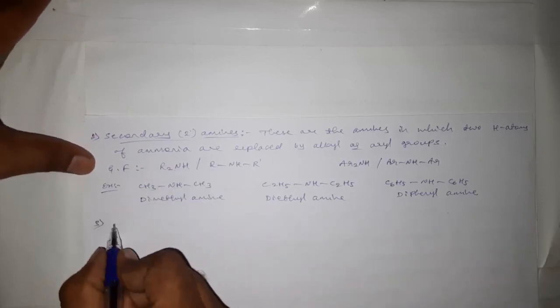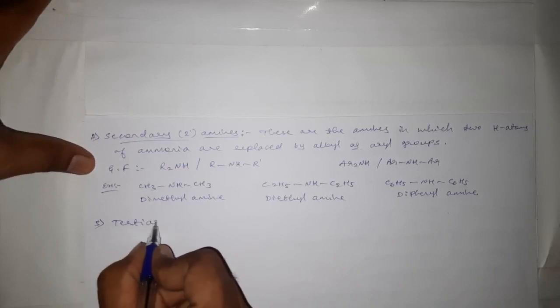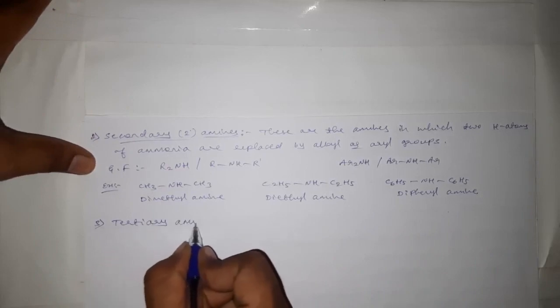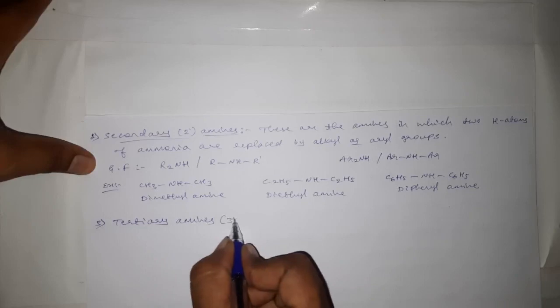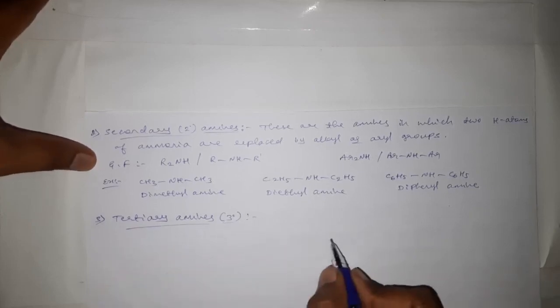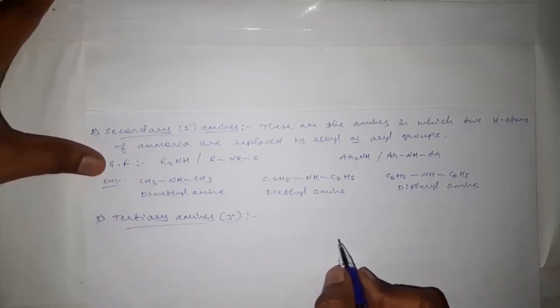And the third type is tertiary amines, or 3-degree amines.